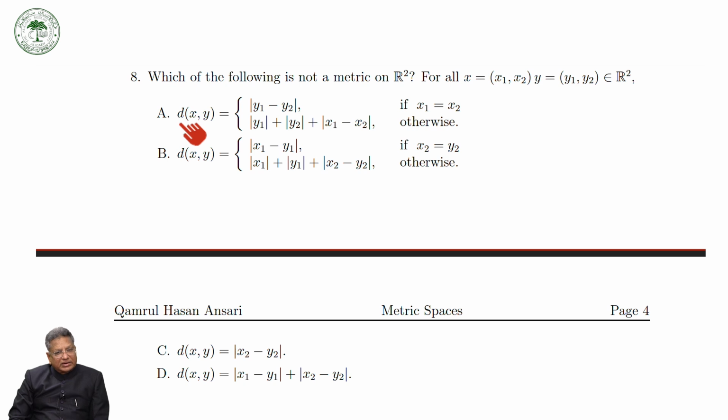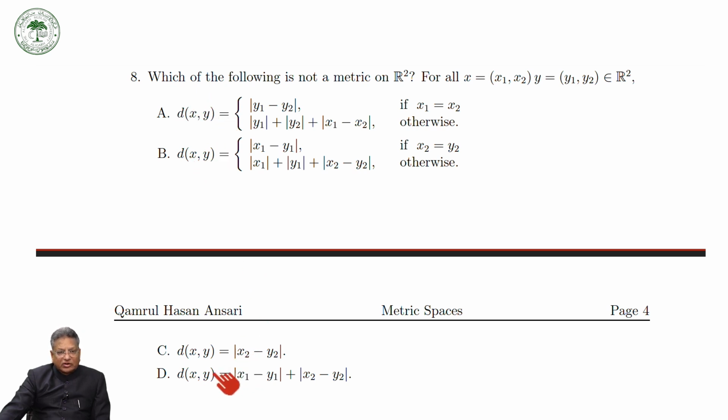But we have seen in my previous talks that if d is a metric on R2 and x is equal to (x1, x2) and y is equal to (y1, y2) are elements in R2, then d(x,y) defined as mod of x2 minus y2 is not a metric. But the sum is a metric. You know that this is a metric. Okay, so this is a metric, but this is not a metric. So you have to check, but you are not supposed to check whether they are metrics or not.